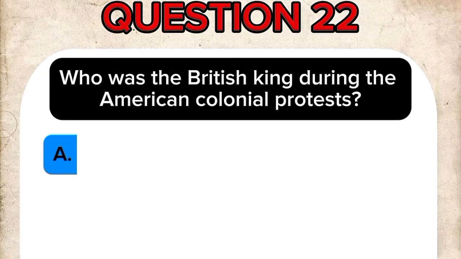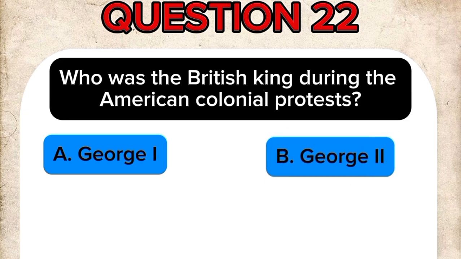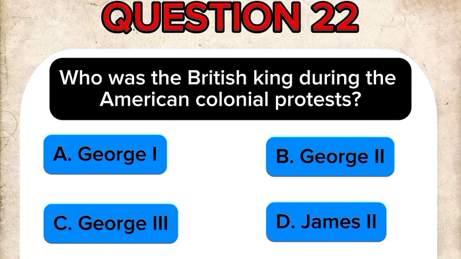protests? A. George I. B. George II. C. George III. D. James II.